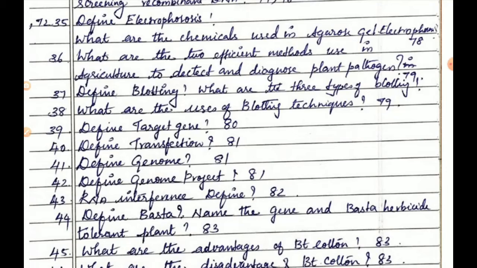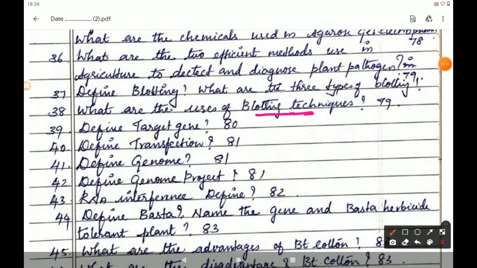The next is the 38th question. What are the uses of blotting techniques? It is given in page number 79, under the heading 4.6.5. First point: blotting techniques are widely used as analytical tools for the specific identification of desired DNA or RNA fragments from a large number of molecules.